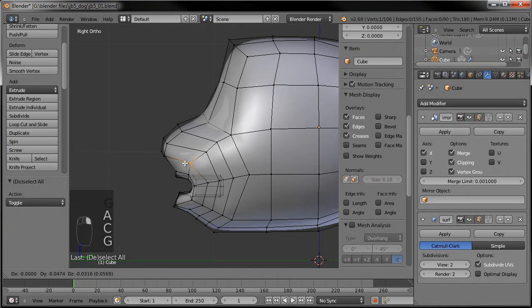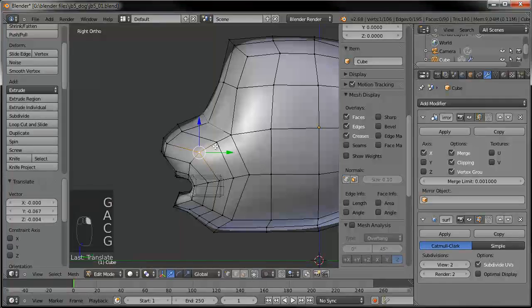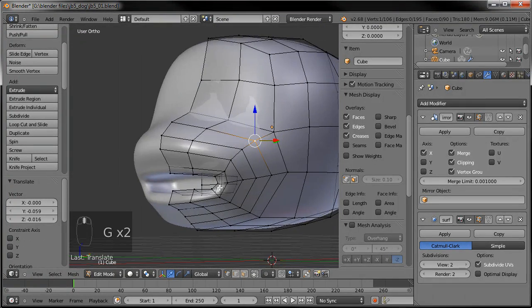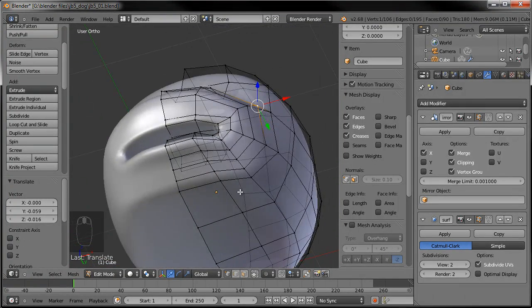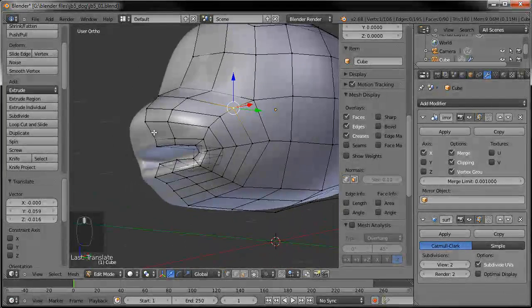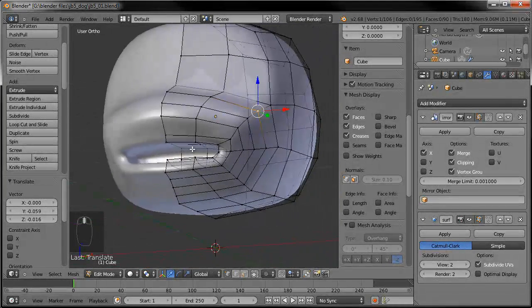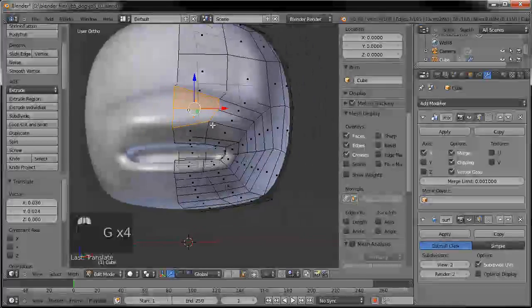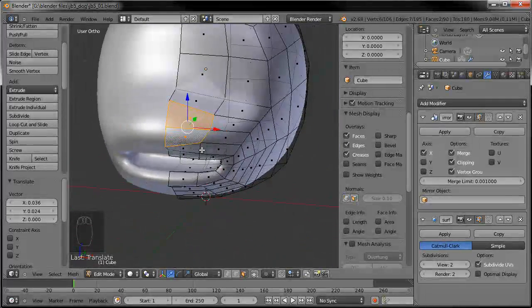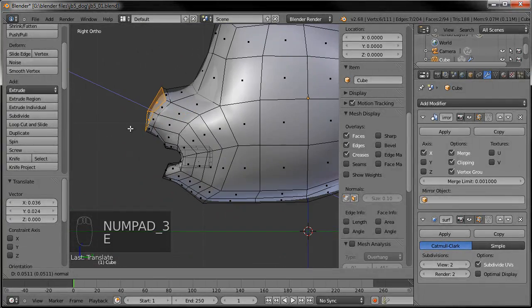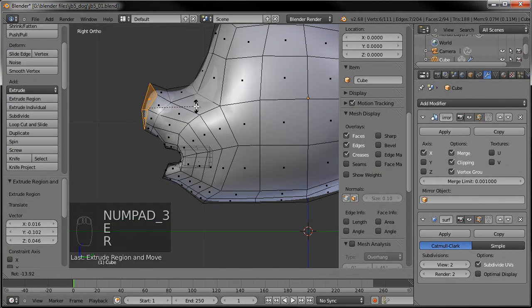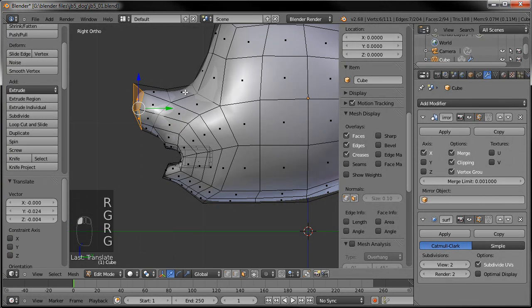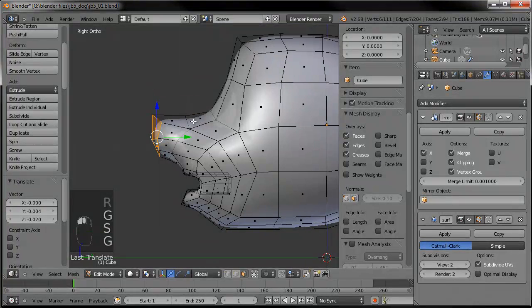And one thing about dogs is they don't have a lot of upper lip. They have the lower lip and the jaw and everything like that. But as far as their upper lip goes, it's pretty much almost just the nose. So let's get ready for that. Let's grab these vertices there, and we'll just go ahead and extrude that out and rotate it. So maybe scale it down just a bit, and this will be his nose.